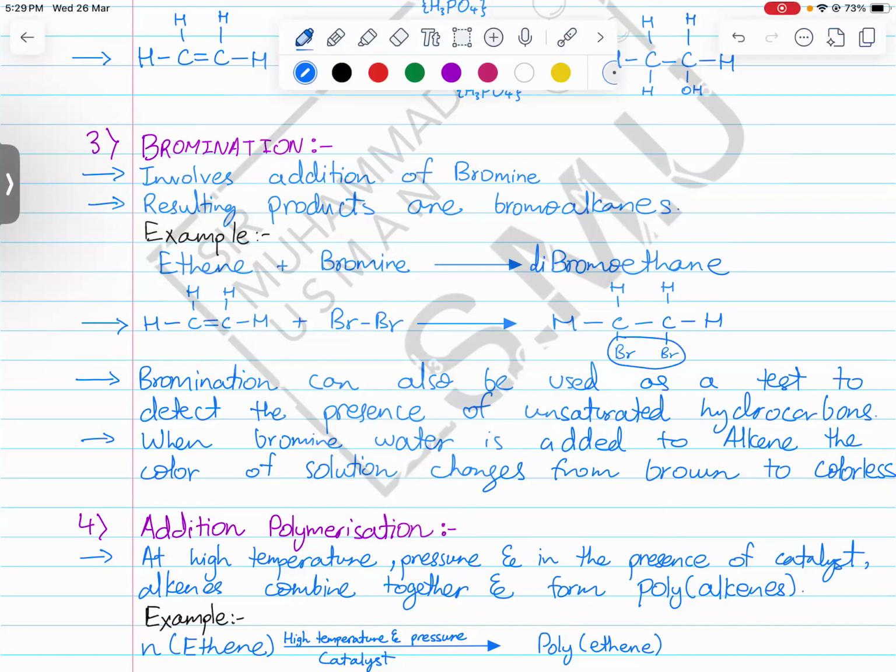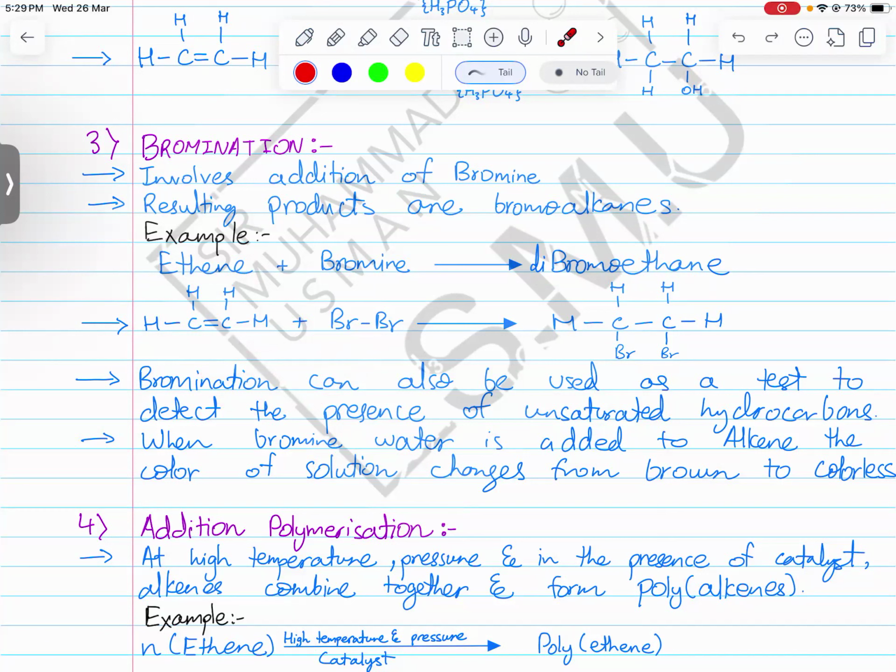So two bromines join onto the molecule of an alkene. For example, when this ethene molecule reacts with bromine, one bromine joins to this carbon, the other bromine joins to this carbon. You don't even need to heat it much. This reaction can take place at room temperature, in fact.